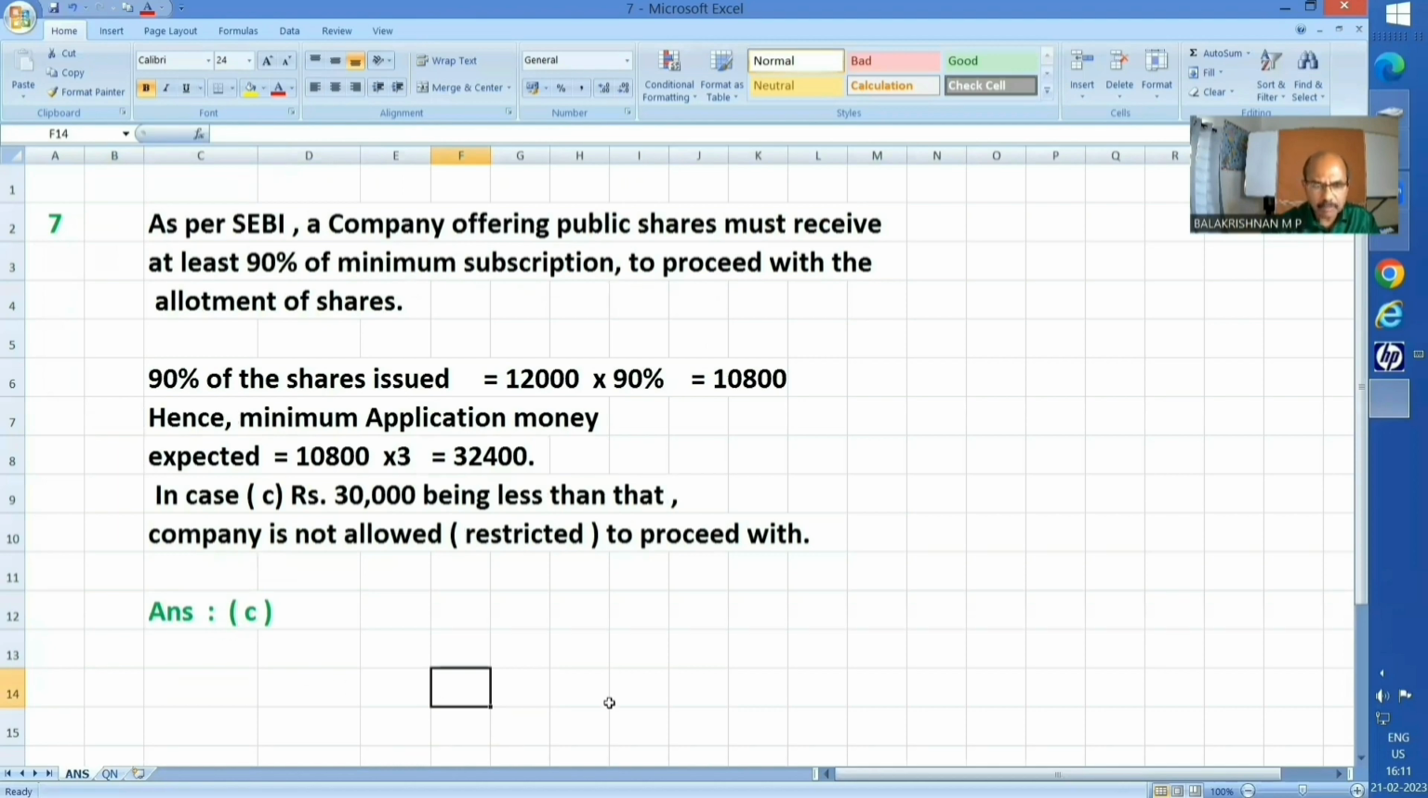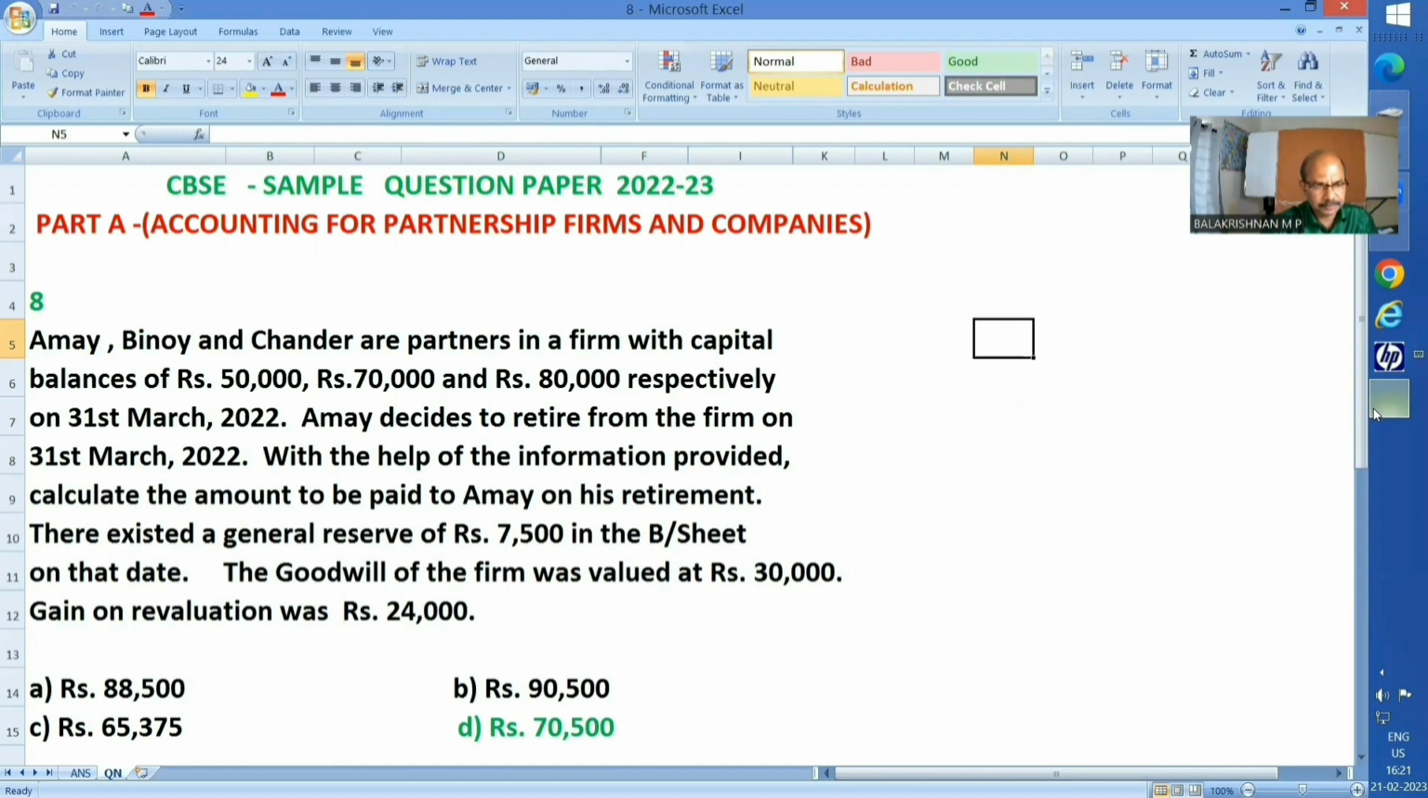Okay. Now, next question. Question number 8. Amey, Binoy, and Chandar are partners in a firm with capital balances of rupees 50,000, 70,000, and 80,000 respectively on 31st March 2022. Amey desires to retire from the firm on 31st March 2022. With the help of the information provided, calculate the amount to be paid to Amey on his retirement. There existed a general reserve of rupees 7,500 in the balance sheet on that date. The goodwill of the firm was valued at rupees 30,000 and gain on revaluation was rupees 24,000.